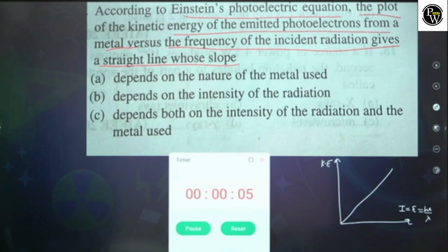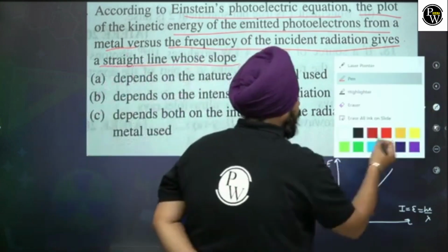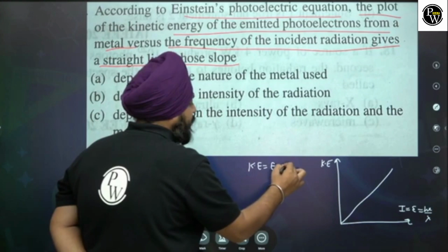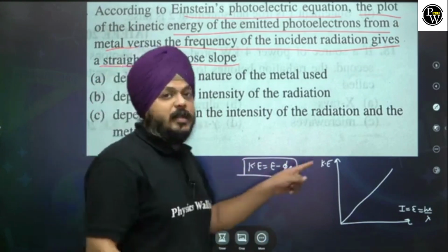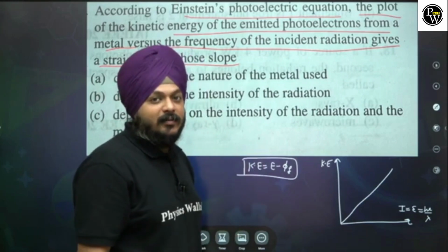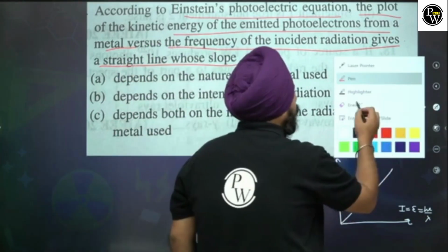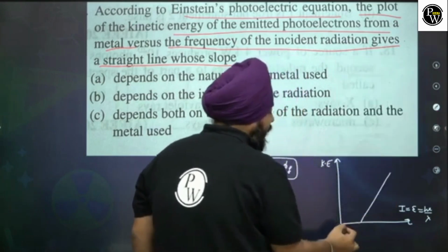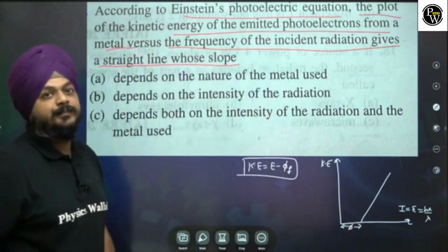If I'm following the photoelectric equation, then kinetic energy is given as E minus the work function of the metal. If the work function is 0, then this graph is possible. But is it possible in any case that the work function may get 0? No. So the actual graph of kinetic energy versus incident radiation is like this, and this is nothing else but the work function.